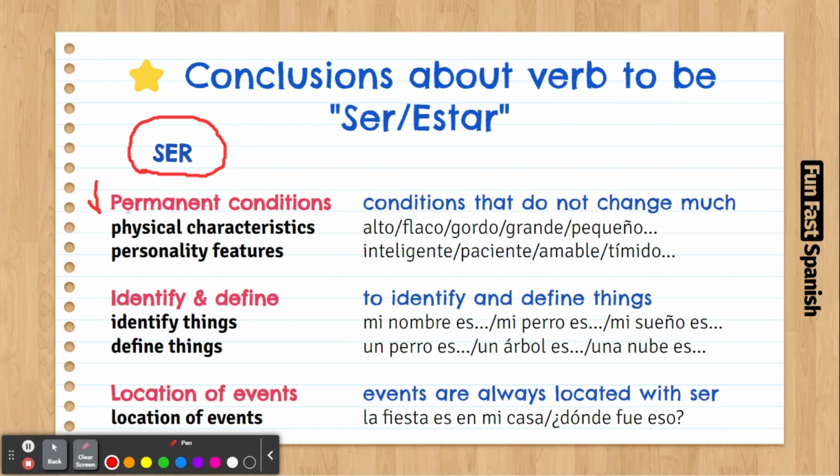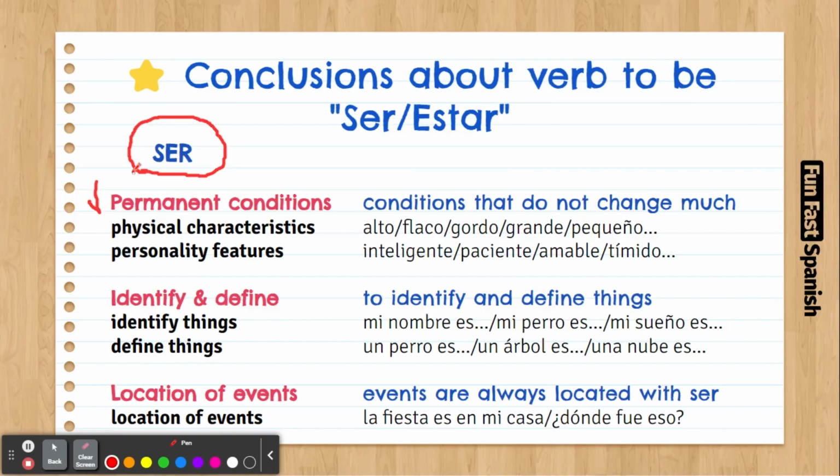By saying constantly, I mean they change from one state to another. For example, with to be tall, you're not tall today, tomorrow you're a dwarf, and then you're tall again after one week. That doesn't happen. Colors, if they change constantly, you don't use the verb ser, you use estar.